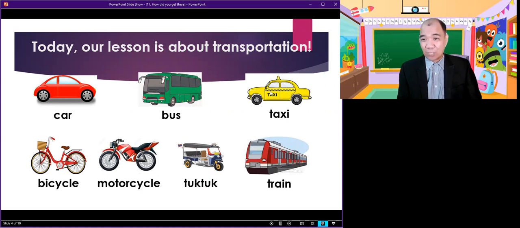Our lesson is about transportation. So you have here the vehicles, okay? A car. This is a car, okay? Remember, because we will have a question later, okay? Bus, by bus. Taxi, by taxi. Bicycle, by bicycle. Motorcycle, by motorcycle. Tuk-tuk, by tuk-tuk. Train, by train. Okay?